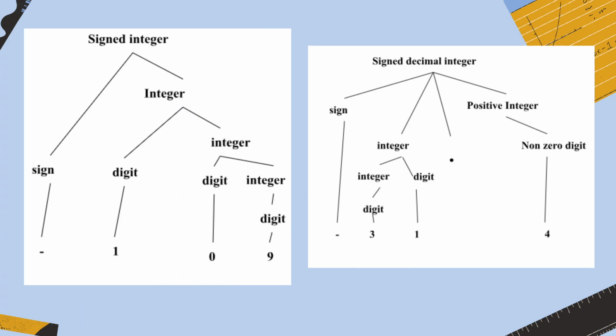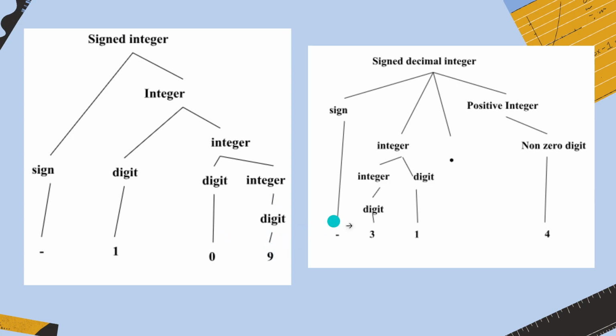In this we have the derivation tree for question three, Backus-Naur form for the signed integer and signed decimal integer. In signed integer, it is divided into two, integer and sign, given as negative. Then again we have integer divided into two, digit and integer. Digit can be given as 1. Then again integer is divided into digit, and digit can be 0.